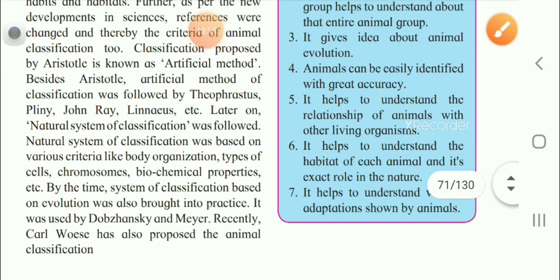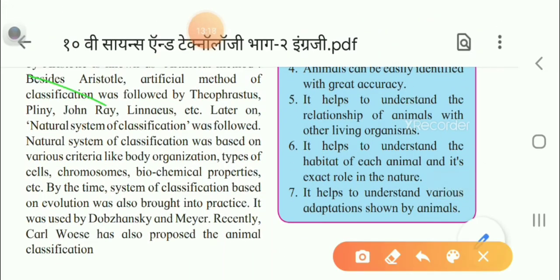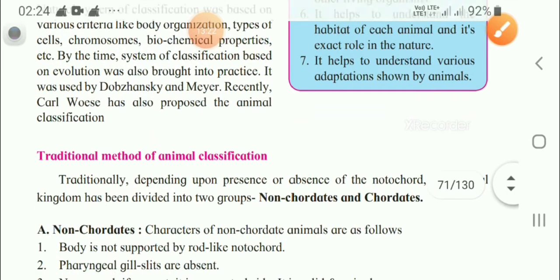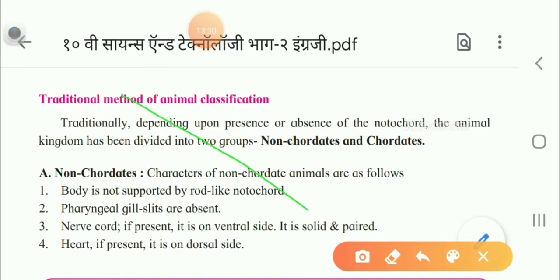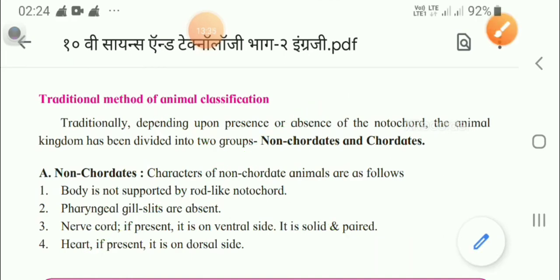Again this part is also cancelled. Then this traditional method is also cancelled. So now what is left that I'll teach you here?